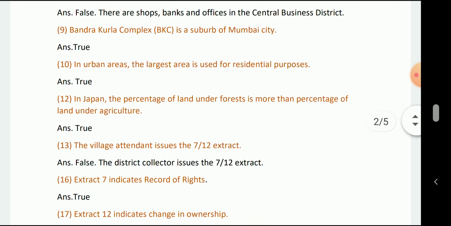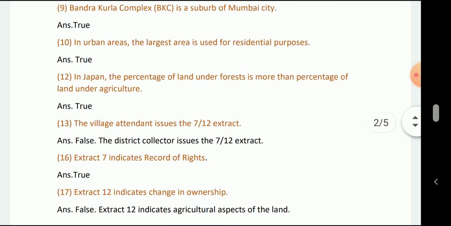The Bandra Kurla Complex, BKC, is a suburb of Mumbai. True. In urban areas the largest proportion is residential. True. In Japan the percentage of land under forest is more than agriculture. True.